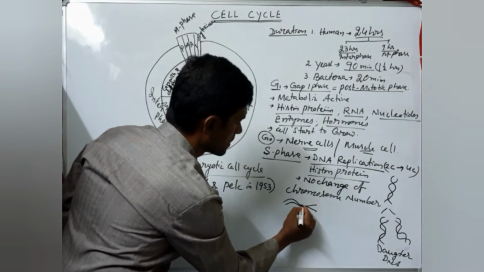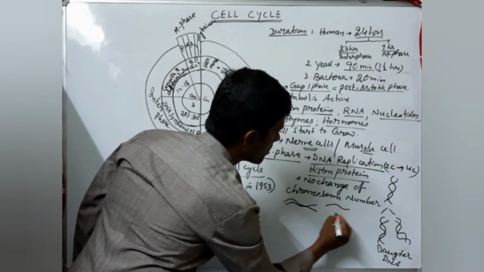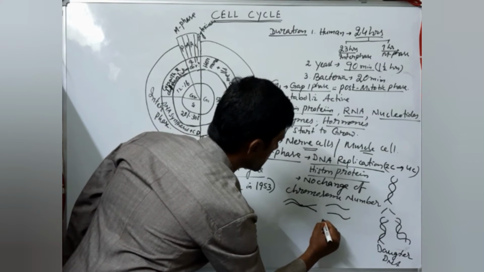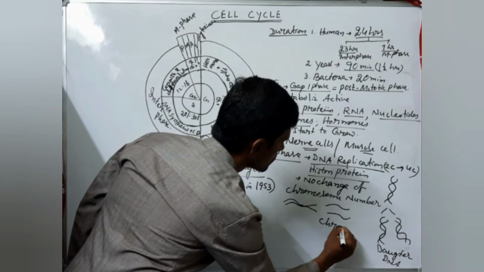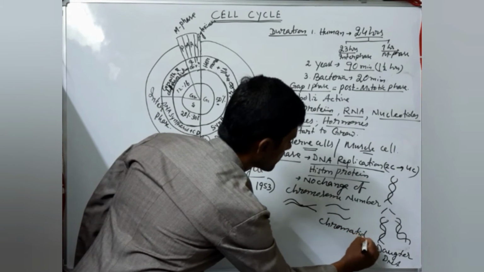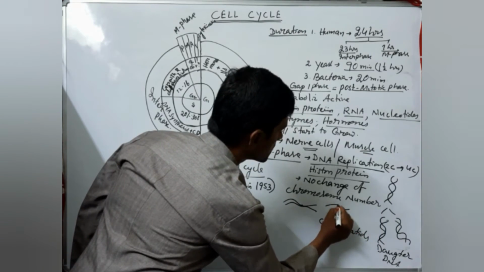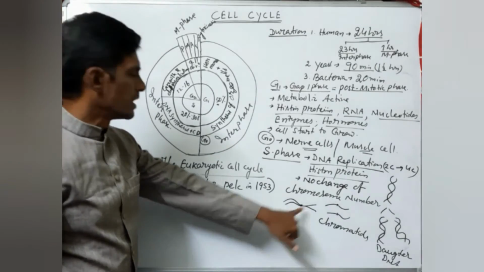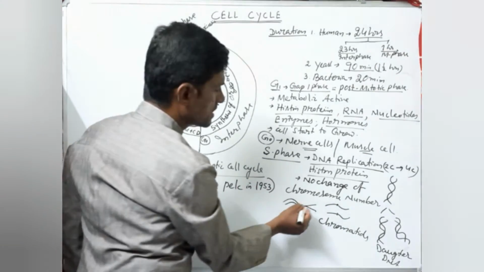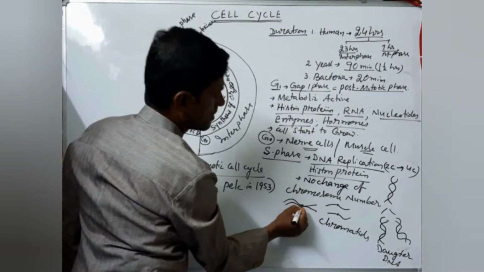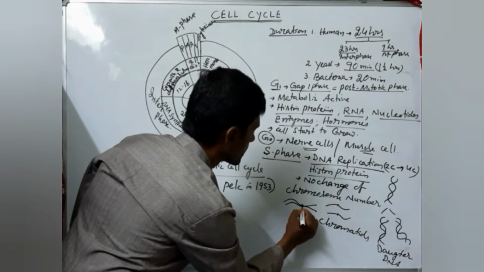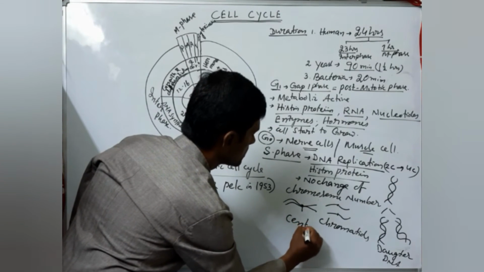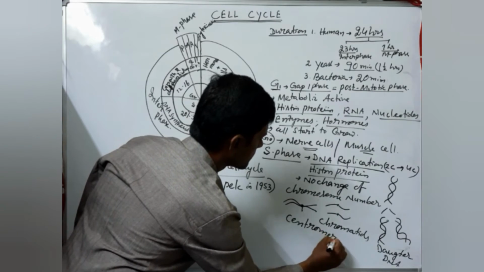But here the chromosome is divided to form two chromatids. These are called chromatids. So 2 chromatids they form. The chromosome is the same. It divides into 2 chromatids, and these chromatids are attached by the presence of the centromere.